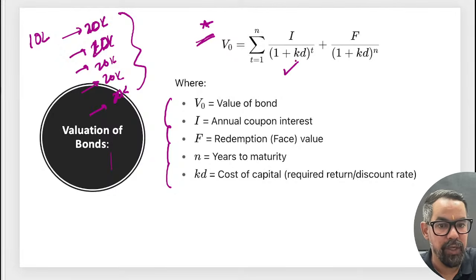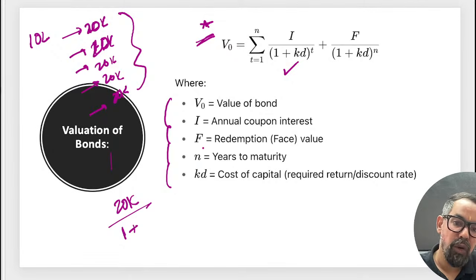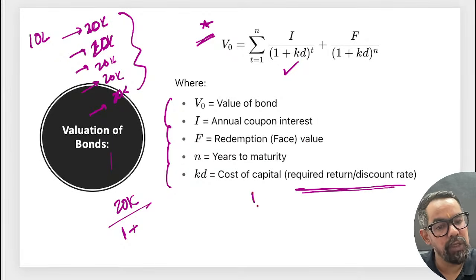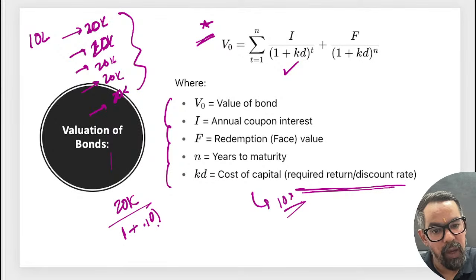By using this formula: 20,000 divided by 1 plus KD, where KD is the discount rate, or the cost of capital, or required return. Suppose it is 10%, which includes inflation, opportunity cost and everything, so it is 1.10 to the power 1.